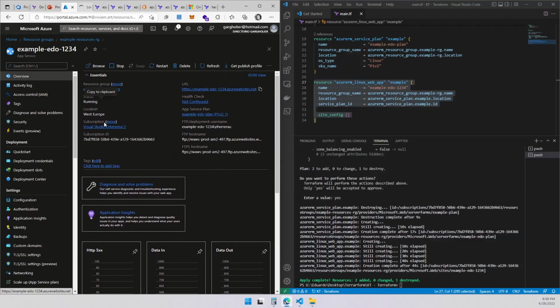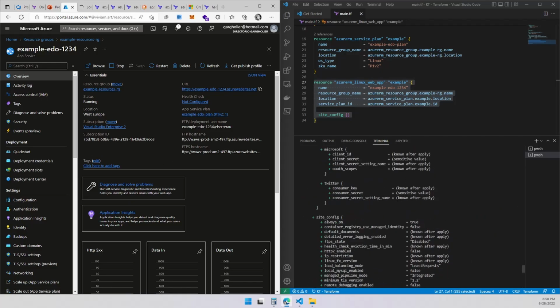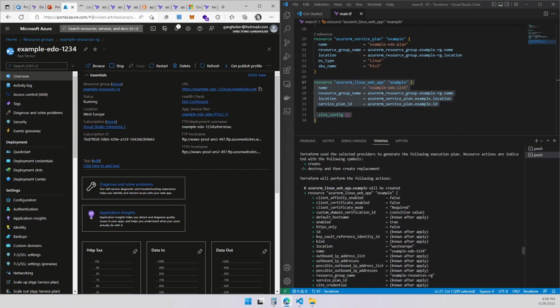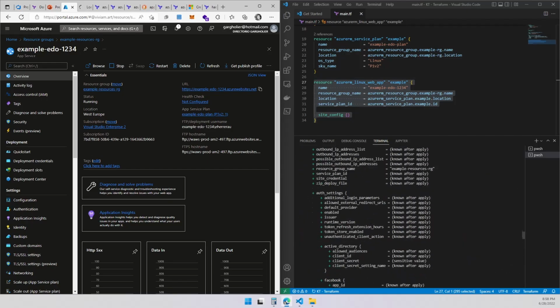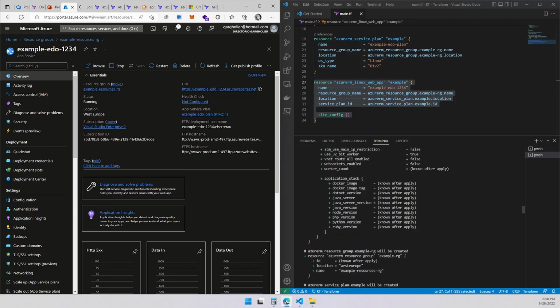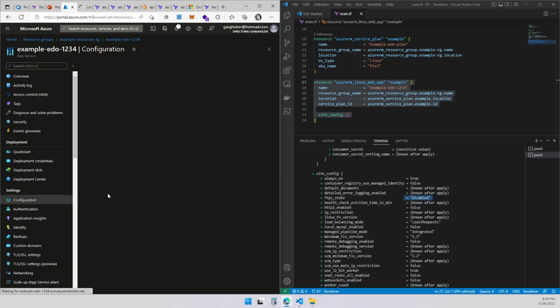So while that happens, I'm going to do something right over here really fast. Remember when we set it up over here, so in here, let me, found it. For example, this FTPS state is disabled. And let me show you what that is in here.